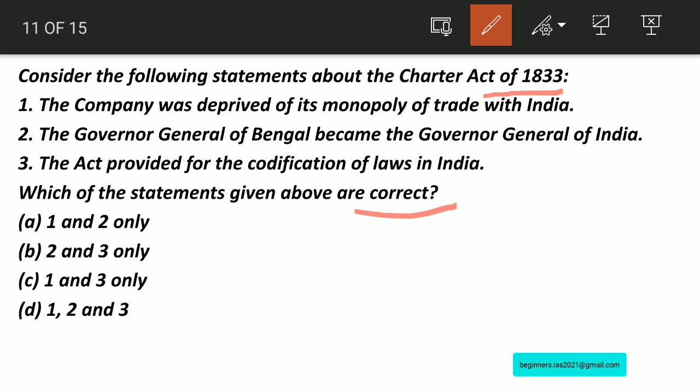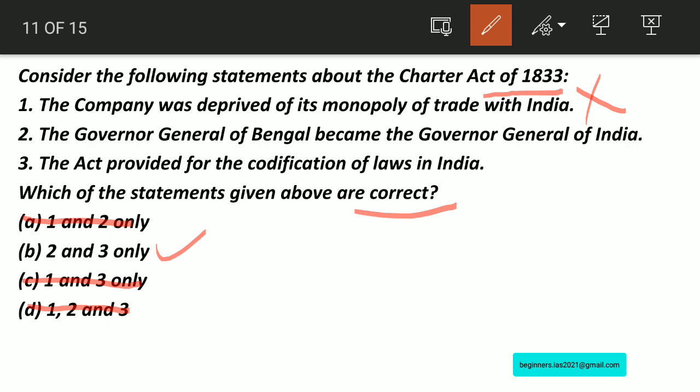Statement number 1. The company was deprived of its monopoly of trade with India. No, this statement is wrong. You can eliminate D, C and A. So you are getting the answer. That is B, 2 and 3 only is correct. Anyhow, let us go through the statements.